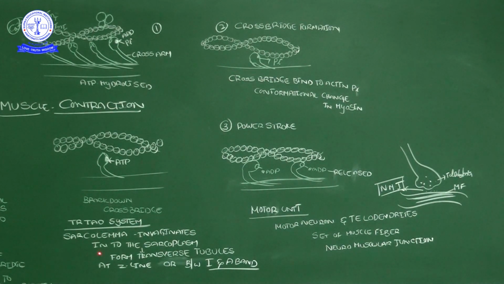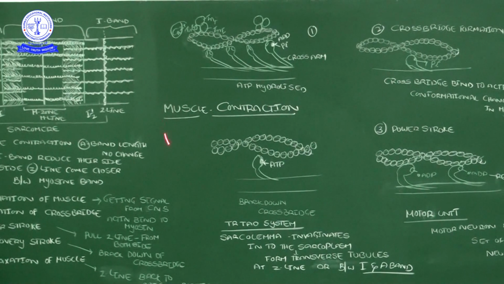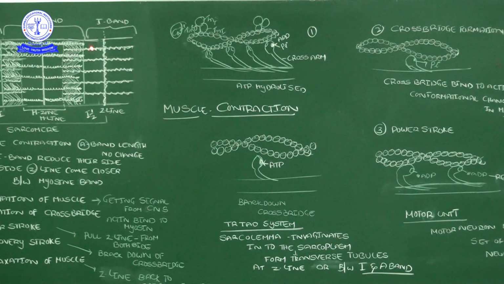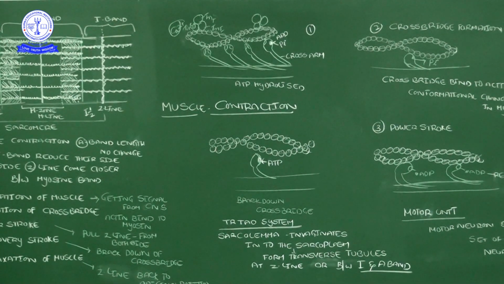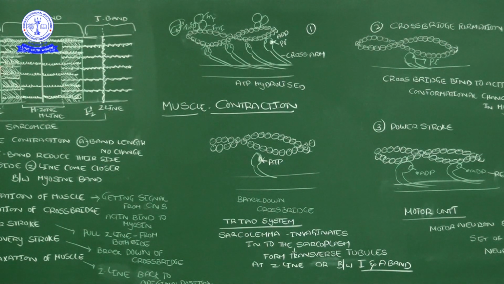Do you know sarcolemma? Sarcolemma means the covering of the muscle fiber. The plasma membrane of the muscle fiber we call as a sarcolemma. That sarcolemma invaginates. That means, for example, this is sarcomere. If you take this sarcomere, this upper layer is covered by one layer. That is a sarcolemma. That sarcolemma at the position of Z lines, here Z line, invagination.